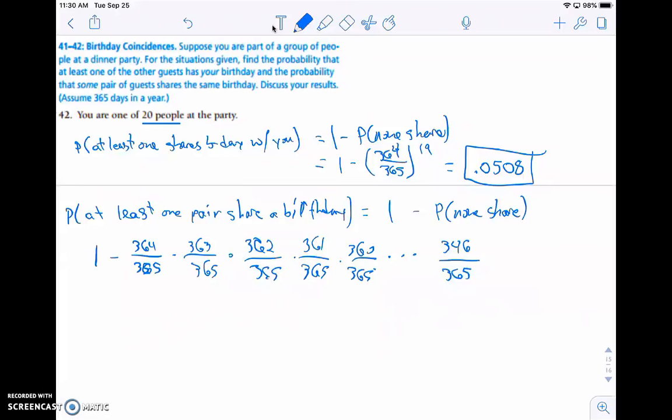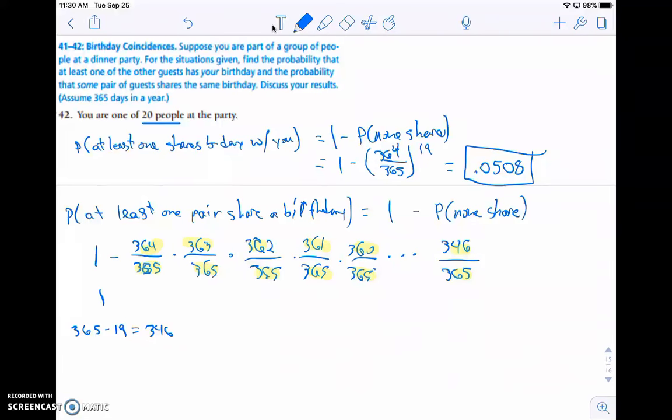That's going all the way down, and we have 19 different possibilities there. So we're going to go all the way down to 346. The way you can double check for 346 is take 365 minus 19, and that's 346. Notice that all the denominators have 365 because there are 365 days in a year. These numerators are all decreasing by 1 because each time we multiply these probabilities together, we're taking up a day, and so it reduces the number of days we have to select from.